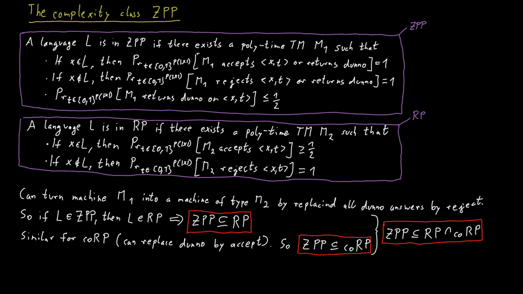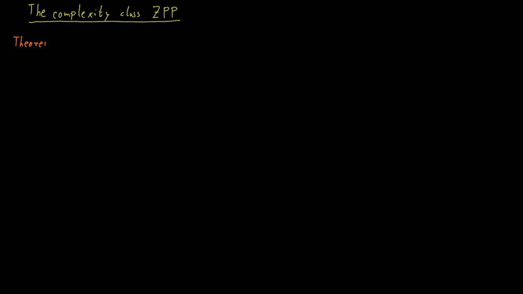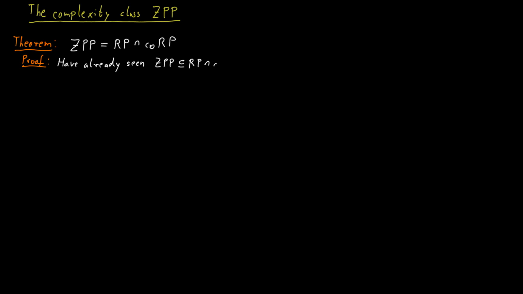Here's the really nice part though. ZPP is not just contained in RP intersect CoRP. ZPP is actually equal to the intersection of RP and CoRP. And to see this, we will now show that ZPP is a superset of RP intersect CoRP. To see this, assume that you have a language that is contained in RP and is also contained in CoRP.